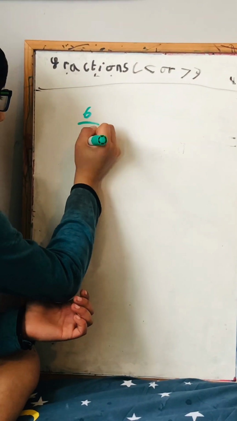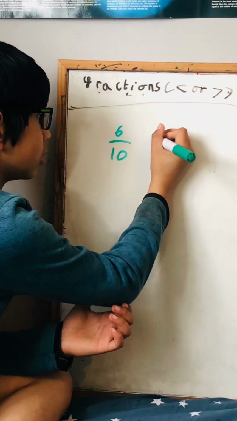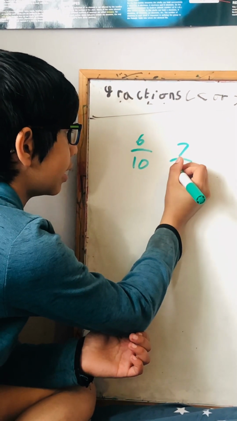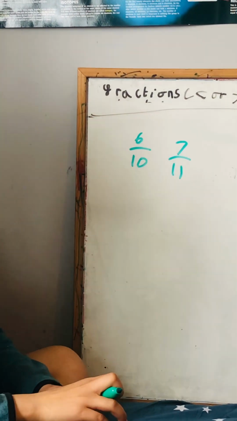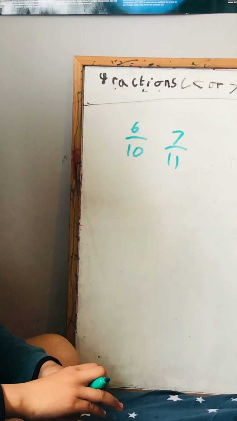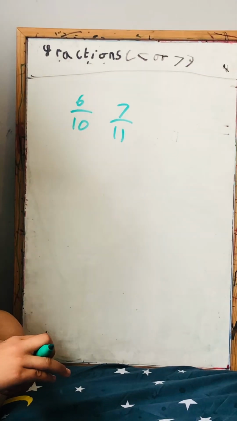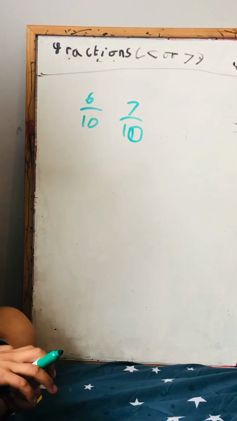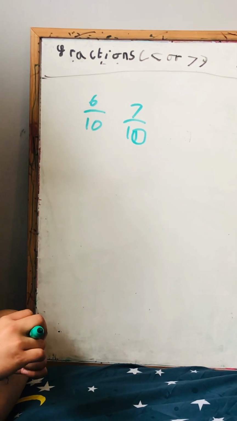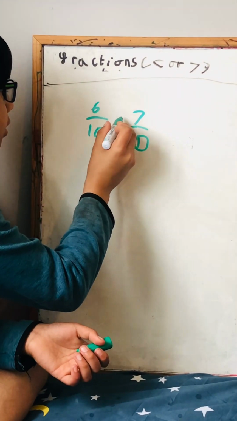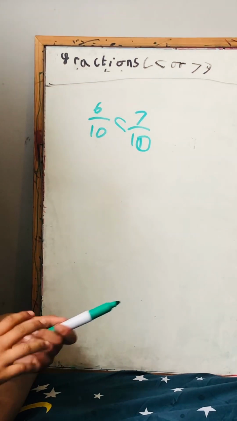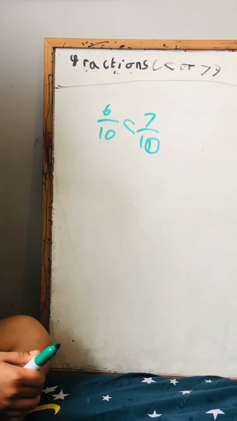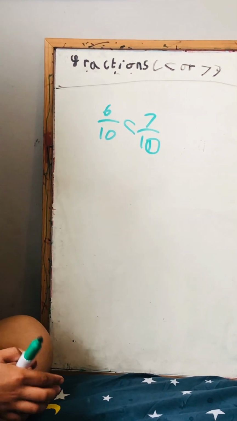Just for the extension, I'm going to give you one more question. It's going to be an easy one. So is 6 by 10 greater or smaller than 7 by 11? This time both of them are different. Which one do you think is bigger? If you want, I can make it easier. So 7 by 10 and 6 by 10. Which one's greater or smaller? It is 7 by 10 because the denominator is the same, so the same parts, but there's more coloured in for 7 by 10 than 6 by 10.